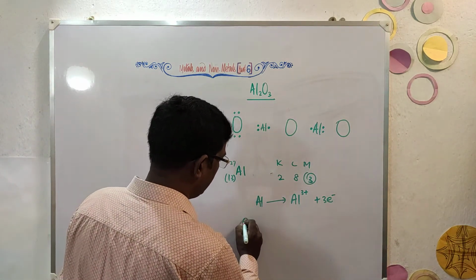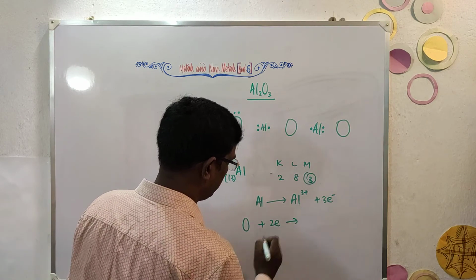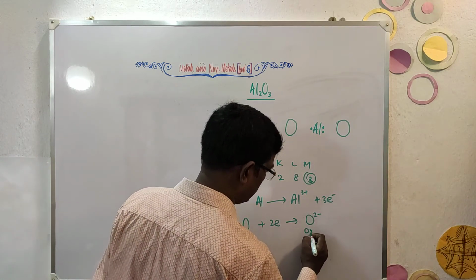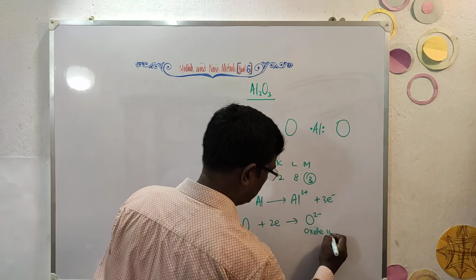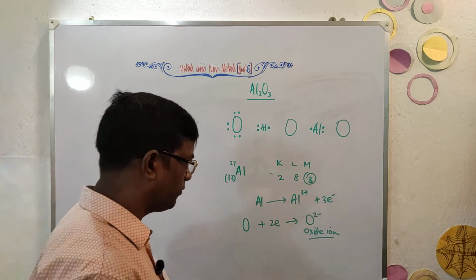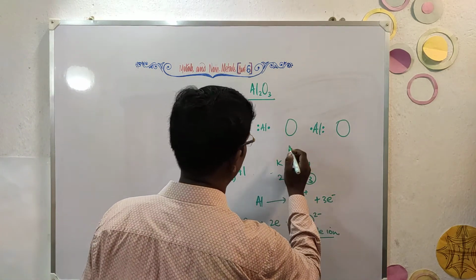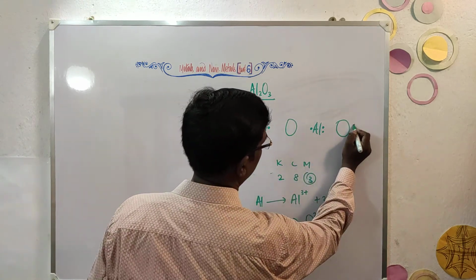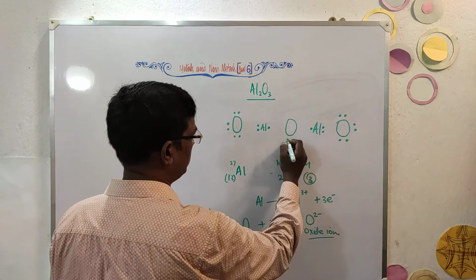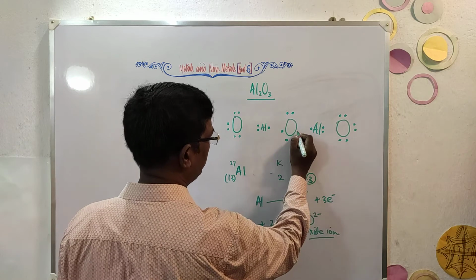And oxygen in turn has a tendency to accept 2 electrons to form oxide ion. This is oxide ion. All the ions are stable compared to their corresponding atoms. They have less energy. Now here 6, here also 6, because the valence shell has 6 electrons. Here also it will be having 2 plus 2 plus 1 below.